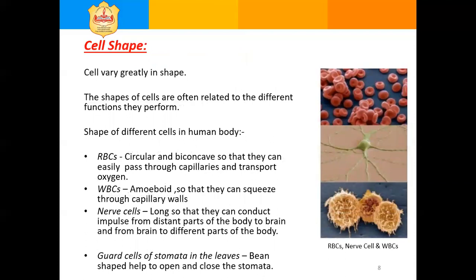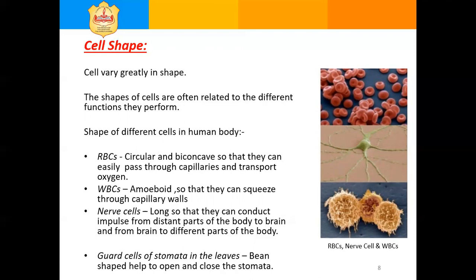Cell shape. Cells vary in size and shape. Shape of the cells shows many variations. They may be oval, spherical, rectangular, square, flat, or elongated. These variations depend upon the functions of the cell. The shapes given here are RBCs, WBCs, nerve cells, and guard cells of stomata.